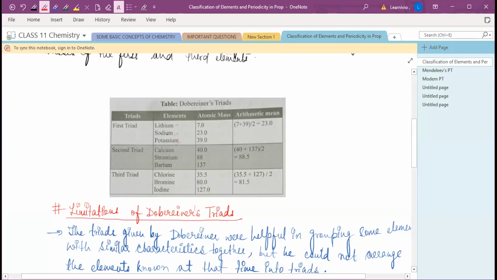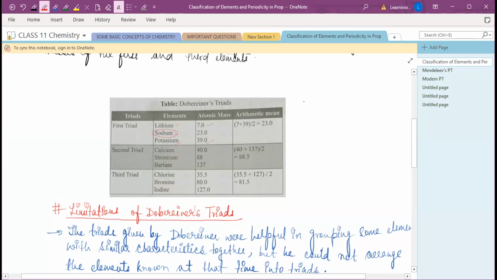He said that the atomic mass of sodium is equal to the average atomic mass of the first and third elements, lithium and potassium. The atomic mass of lithium is 7 and the atomic mass of potassium is 39.